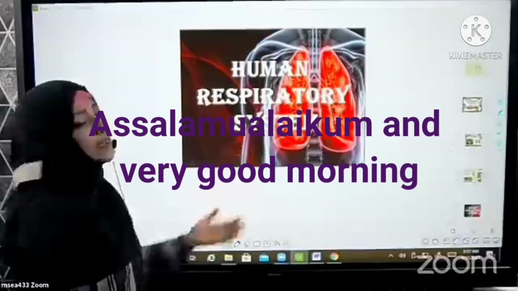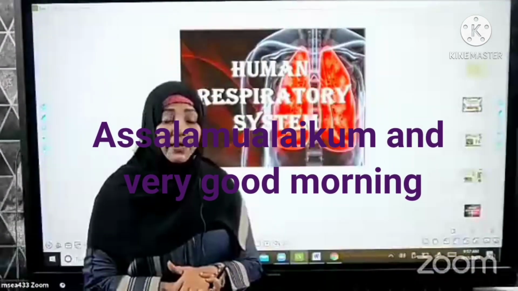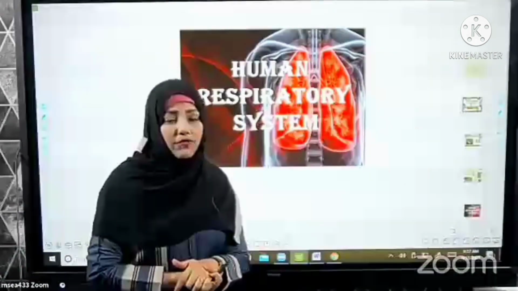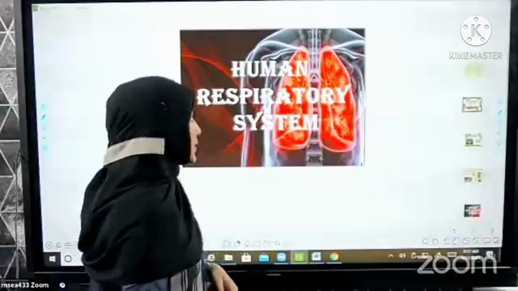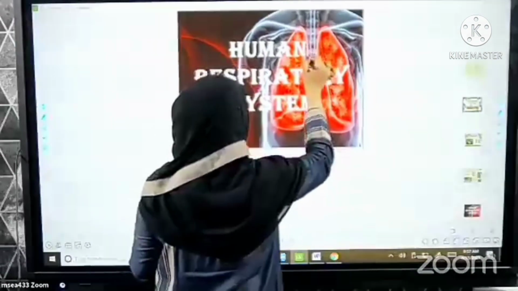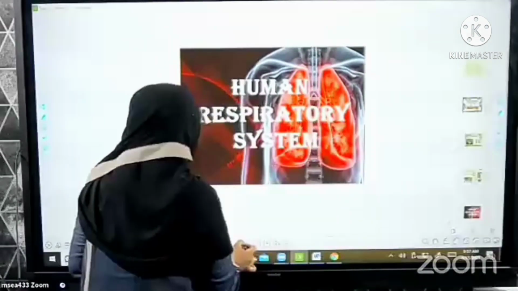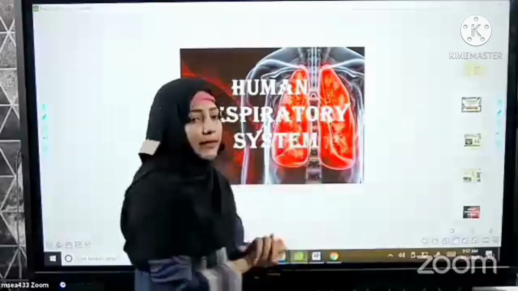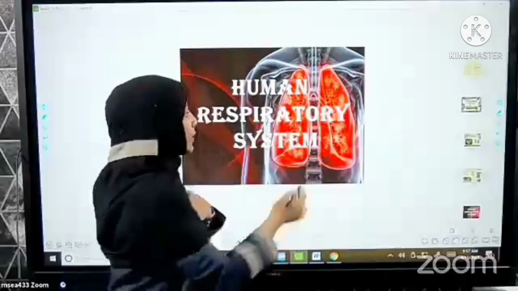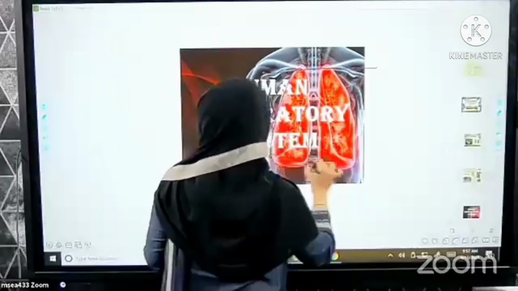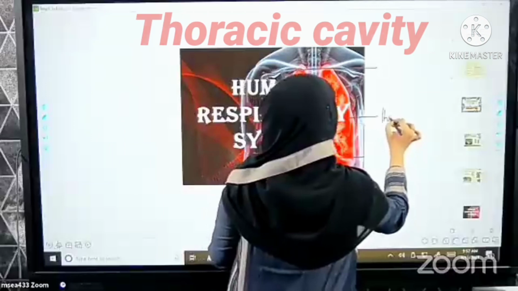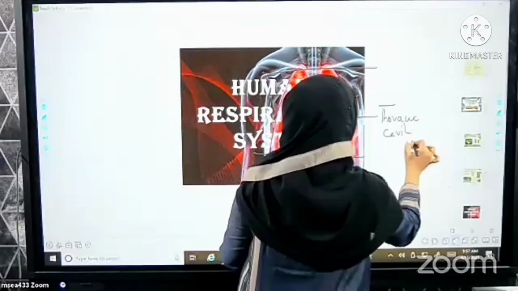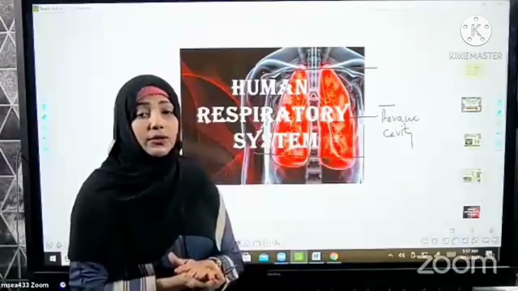Beings, human respiratory system. In detail, we are going to learn about how humans undergo the process of respiration. Is that okay? So you can see the lungs over here. Where are the lungs located? Lungs are located in the chest cavity, or we can call this the thoracic cavity.